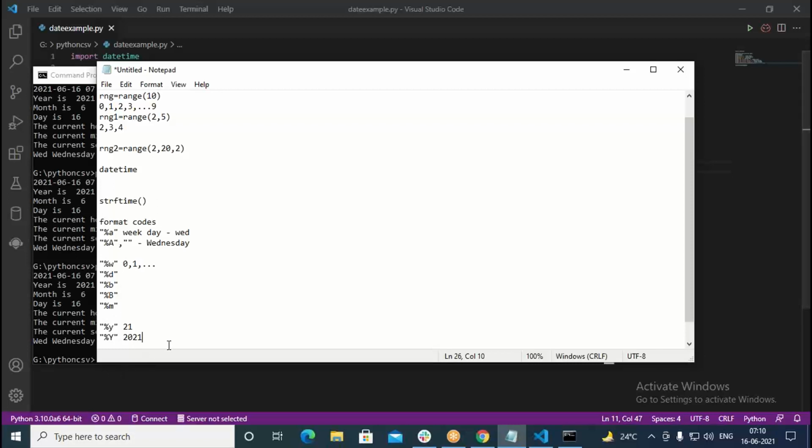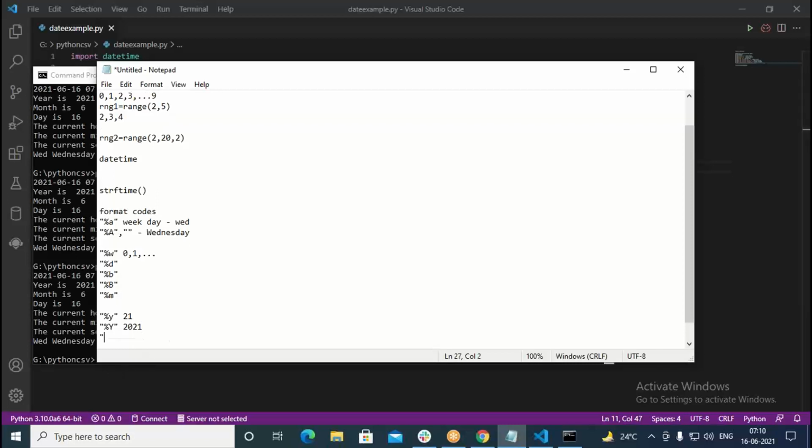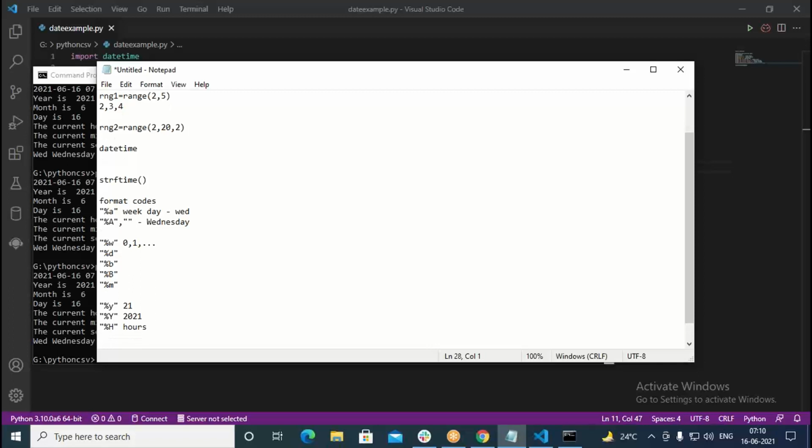Similarly, if you go with %H, this can give you hours. If you take %I, this can give you the 12-hour notation, 00 to 12.